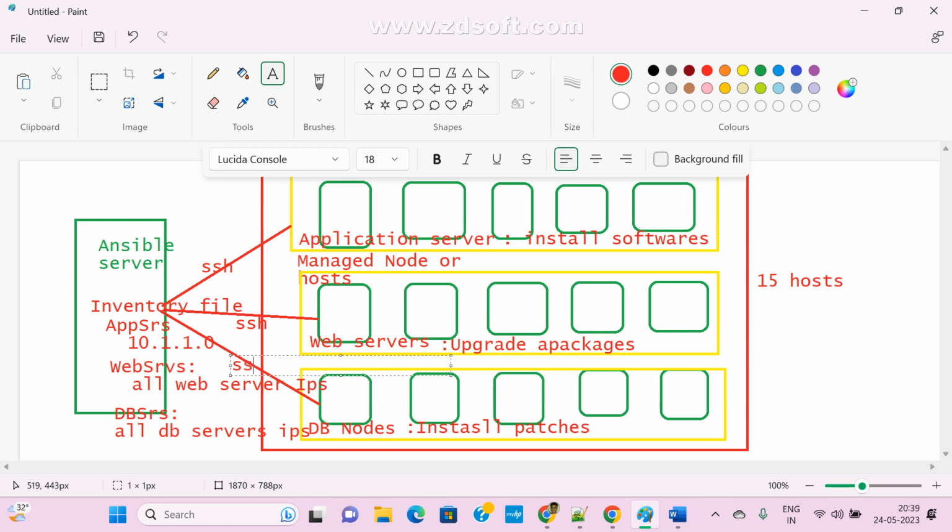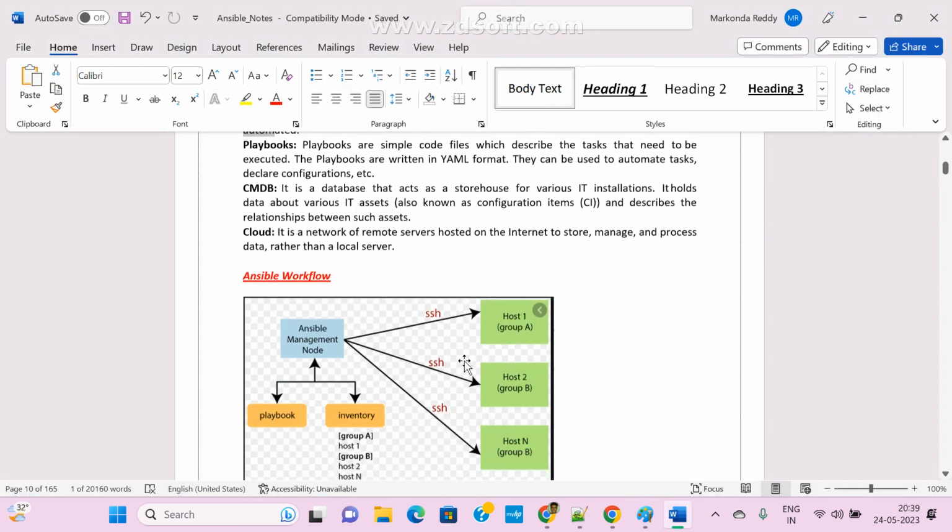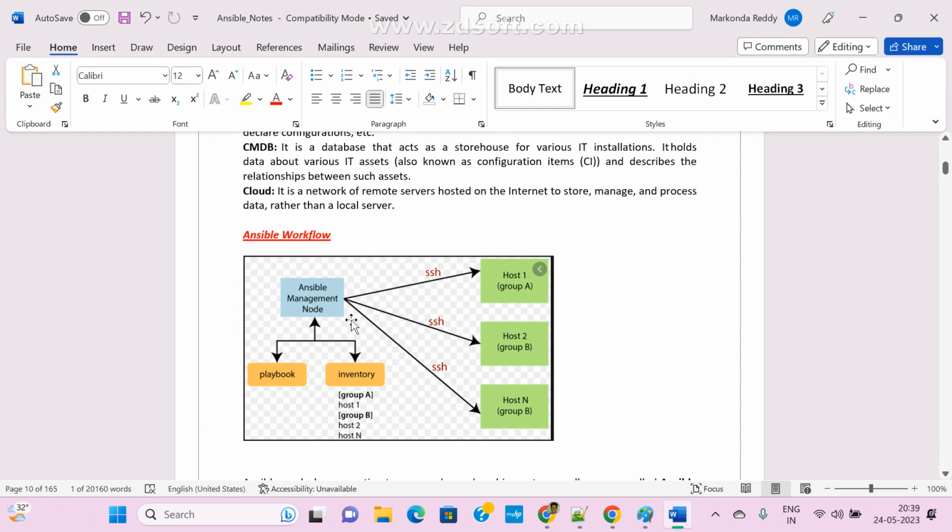Yes, sir. SSH. Now, so these are the main components. Now see here, this is the Ansible. So this is the Ansible managed node, and this can handle multiple host machines with the help of SSH only. With the help of SSH, and this is the inventory file.